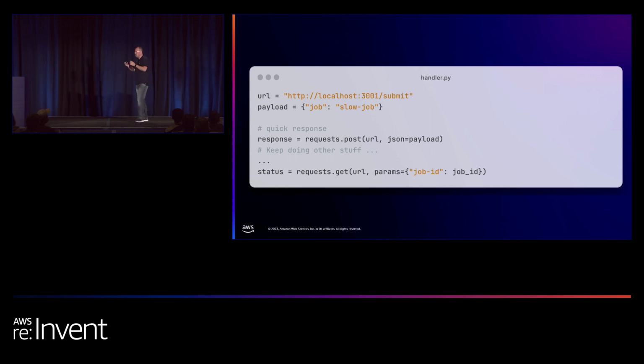You can start a long-running job in the background, pass it to your extension, your Lambda does what it needs to do, and in the end, before finishing the execution, you pull the content of the result from the extension, and do whatever you want to do with it. That's one thing.